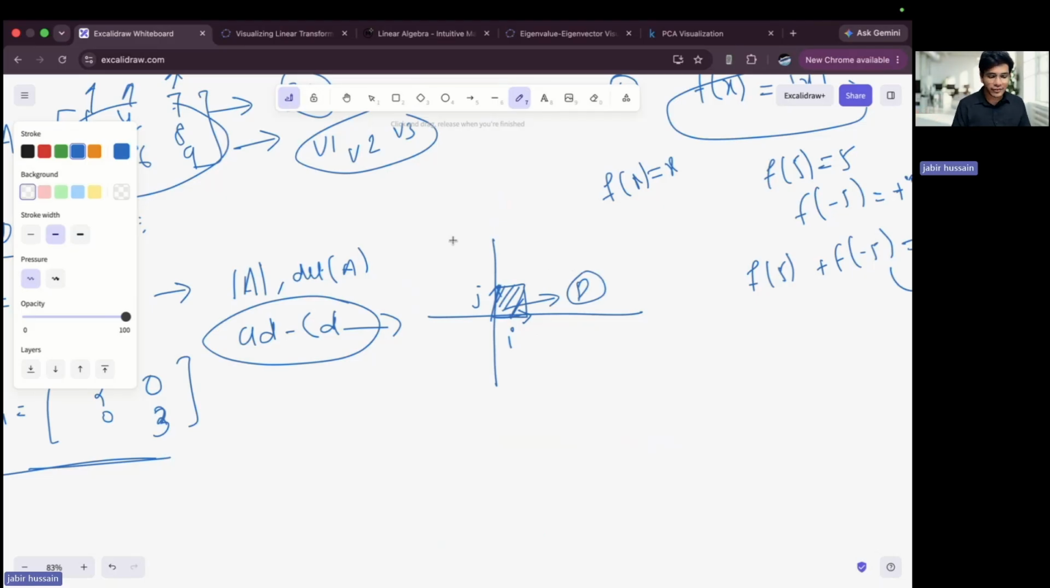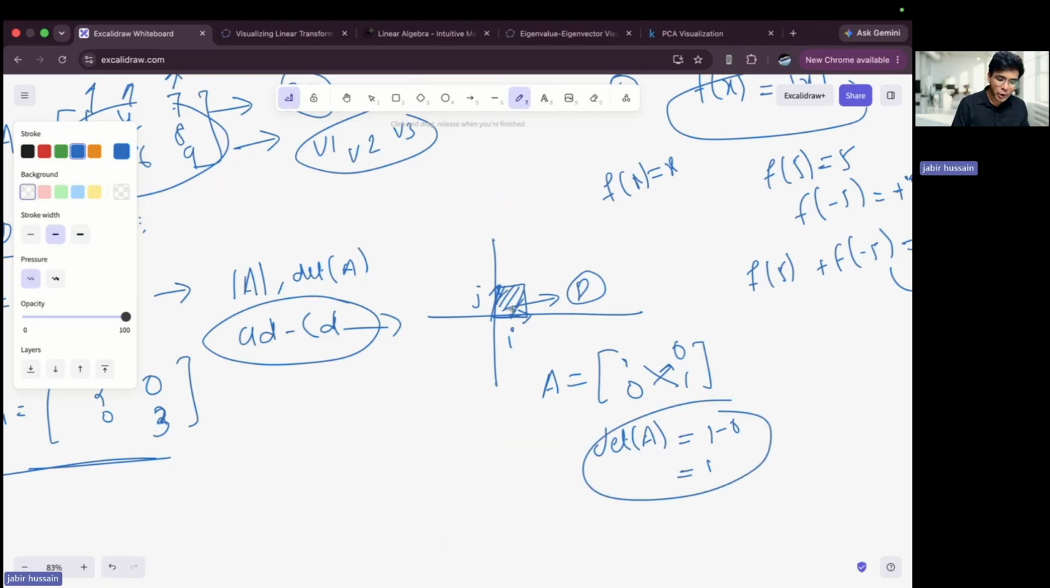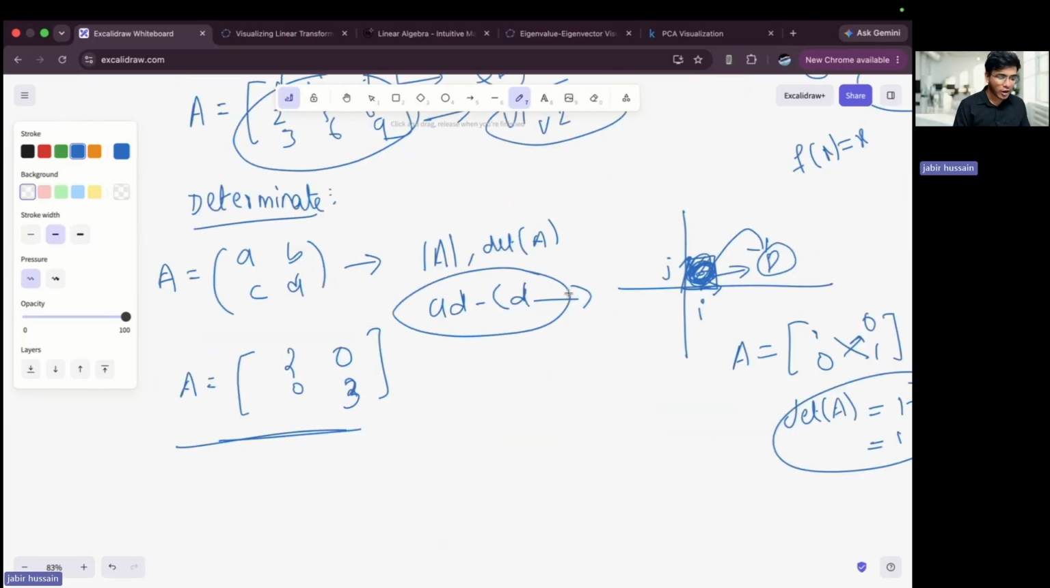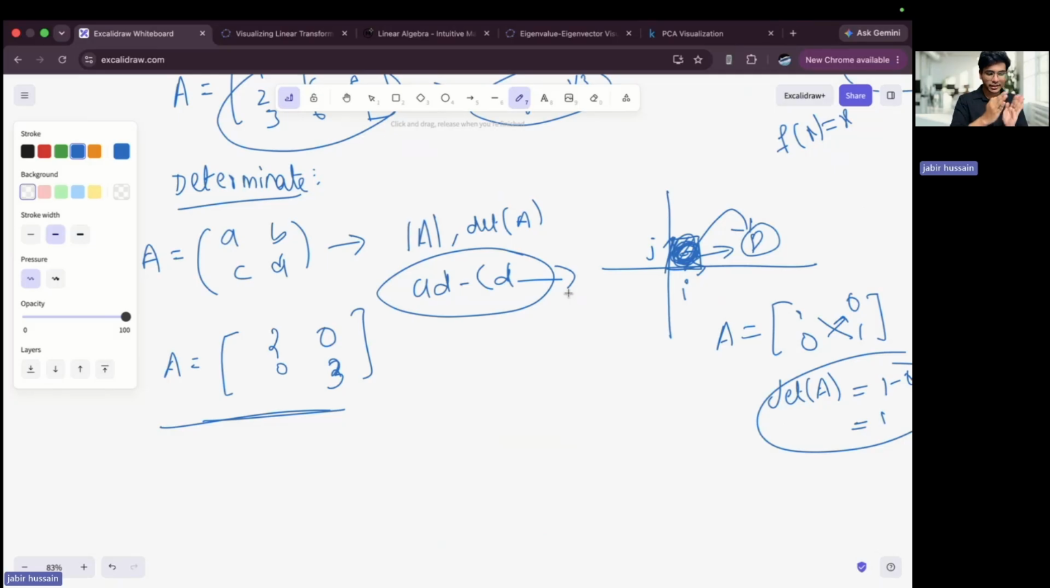Simple. And if I represent this matrix, it would be 1 comma 0 and 0 comma 1. If you take the determinant of A, it would be 1 multiplied by 1 minus 0 multiplied by 0, which is 1. So whatever the square area I'm getting here, that thing is known as the determinant. Here for this matrix, x is expanding by 2 and y is expanding by 3. It means that my determinant would be 6.